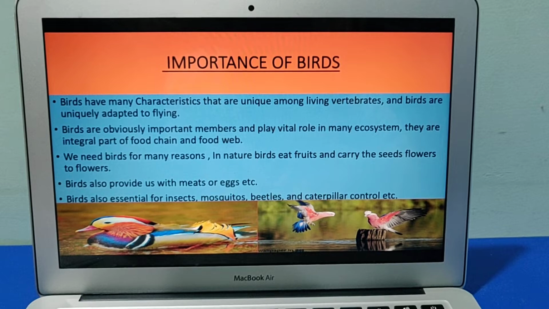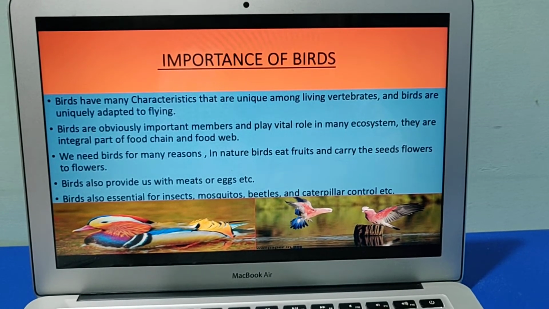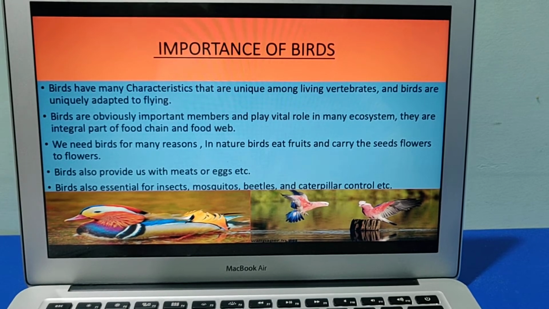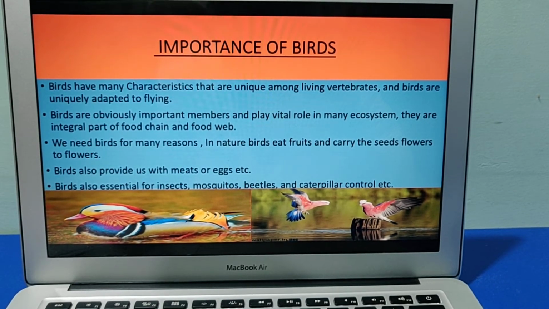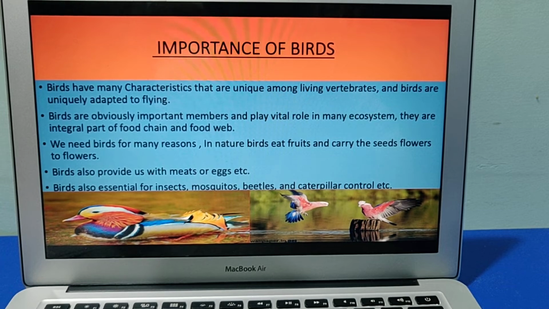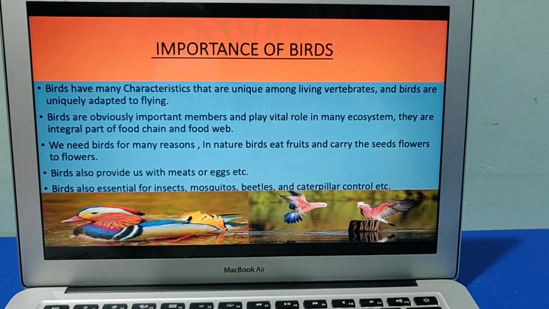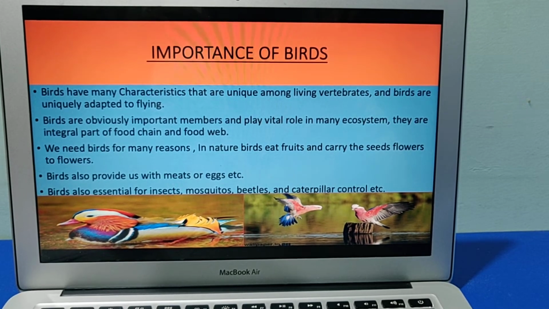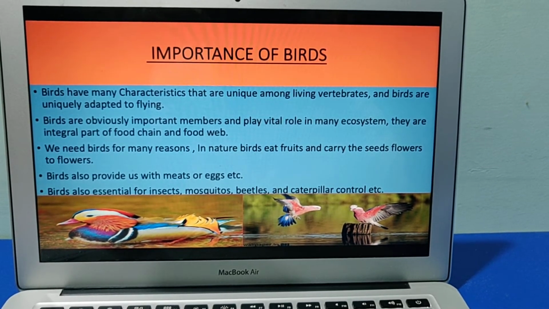Now the importance of birds. We'll discuss what the importance of birds is and why they are as important as mammals. Birds have many characteristics that are unique among the vertebrates. They have wings to fly high up in the sky. They are obviously most important members and play a vital role in the ecosystem. They are an integral part of the food chain and food web, as many animals depend on birds for their food.